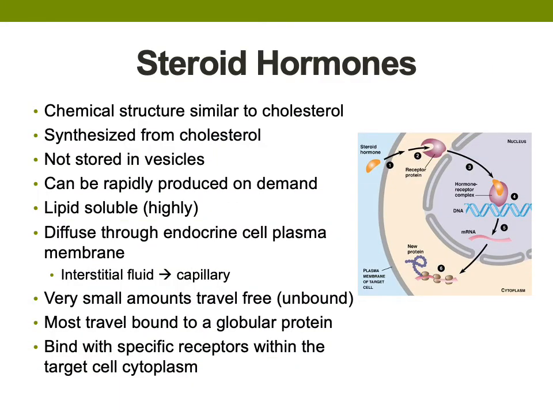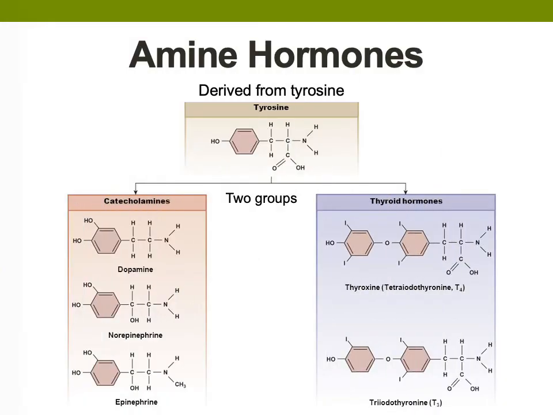Steroid hormones have a chemical structure similar to cholesterol, which makes sense. All amine hormones are synthesized from tyrosine. There are two subgroups of amine hormones, the catecholamines produced by the adrenal gland and thyroid hormones produced by thyroid glands. Each of these subgroups has very different properties.